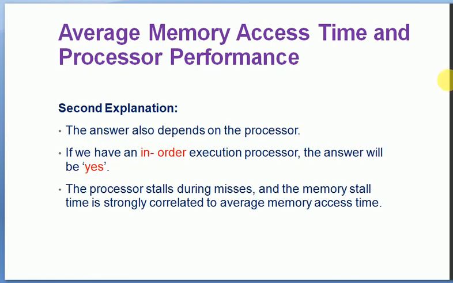Now the second explanation is that it depends on the processor. If the processor is using in-order execution, in order means one after another, step by step, first, second, third, fourth instruction, if it is executing in that order, the answer is yes. That means the memory stalls will be affecting the performance of the processor. The processor stalls during misses and the memory stall time is strongly correlated to the average memory access time. So some explanations are given based on different situations when we are comparing the performance of the processor in terms of the memory stalls.